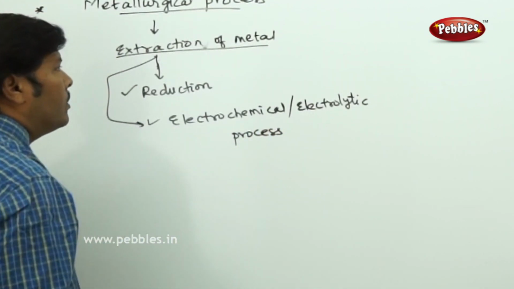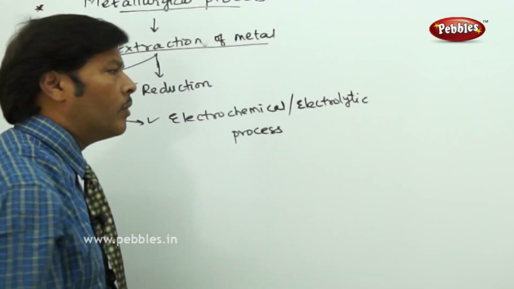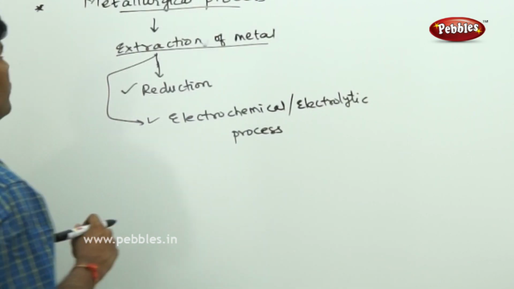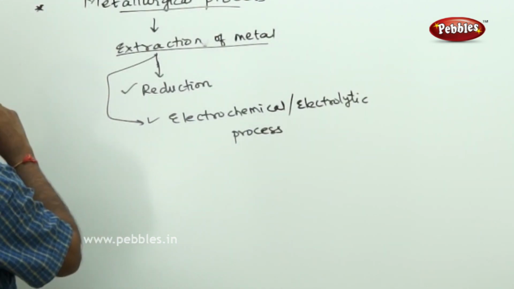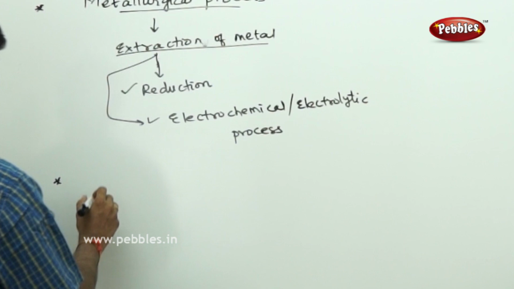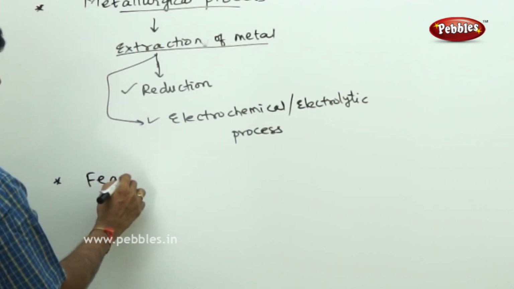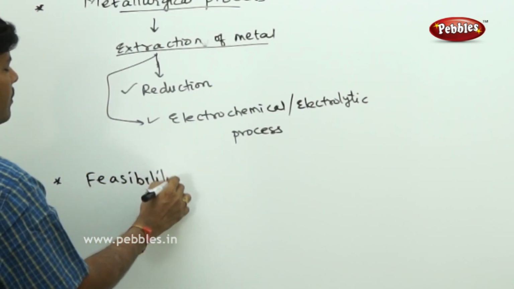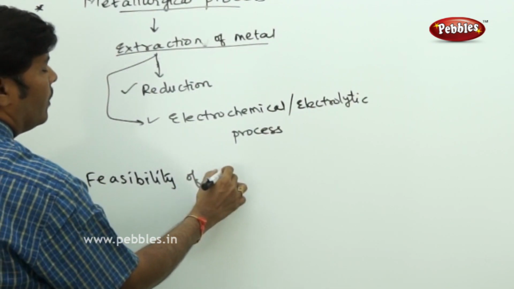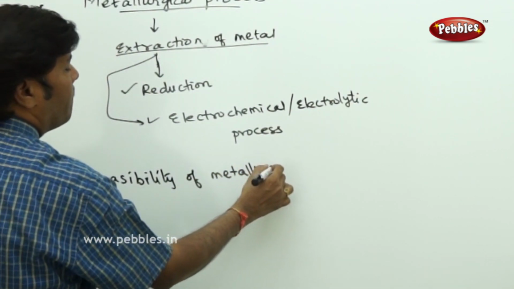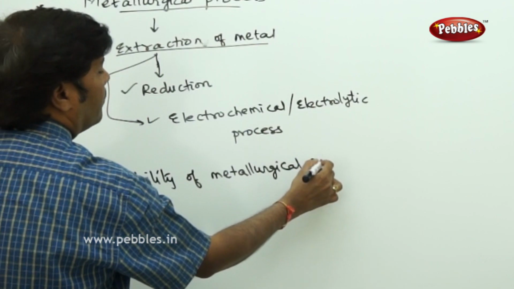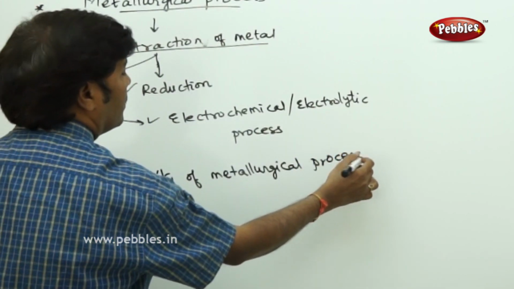To understand this, we need three important thermodynamic parameters. So the feasibility of the metallurgical process should obey